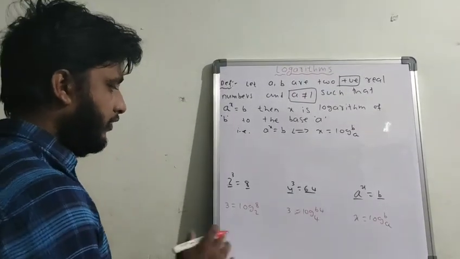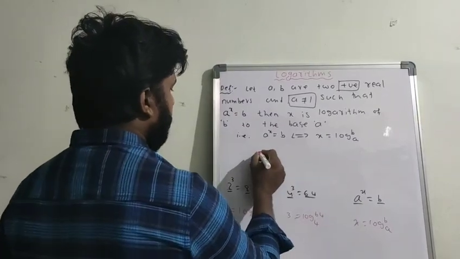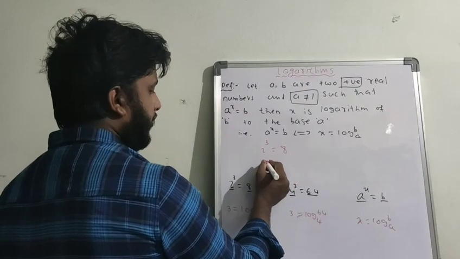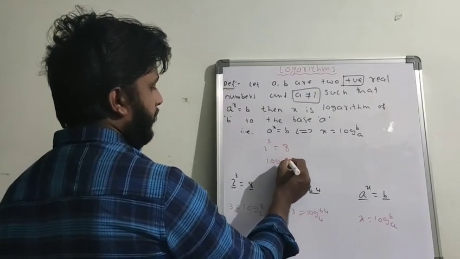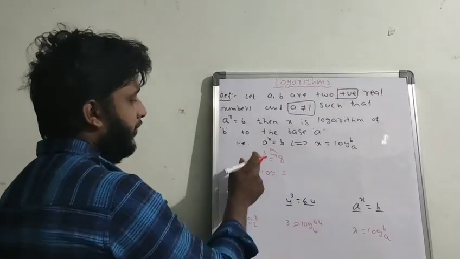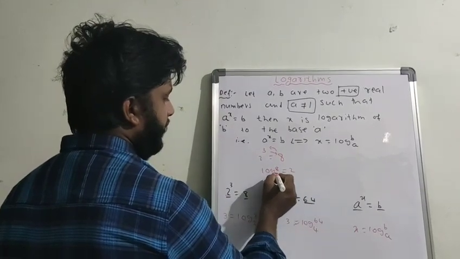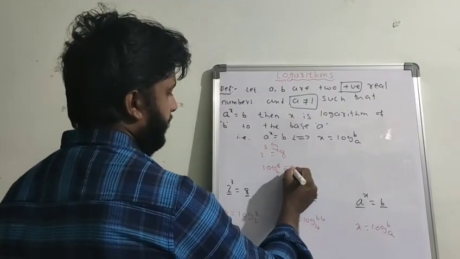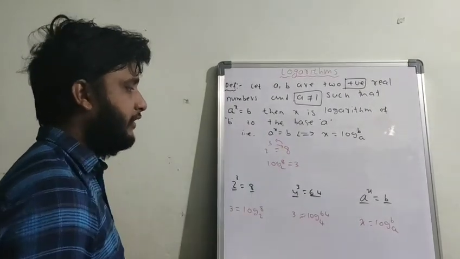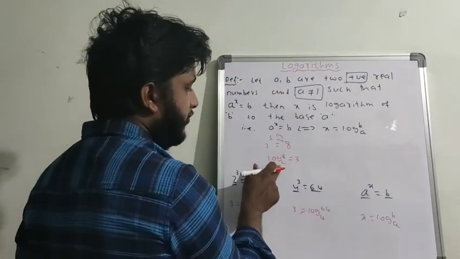So how to convert exponential form into logarithm? Simple. I will explain one more easiest way. 2 power 3 equal to 8 is there, for example. First you have to write log equal to. Then these two places will change: in the place of 3 you have to write 8, and in the place of 8 you have to write 3. So log 8 with base 2, since the base is always the base. Exchange these two places. Here also base 2 and here also base 2.